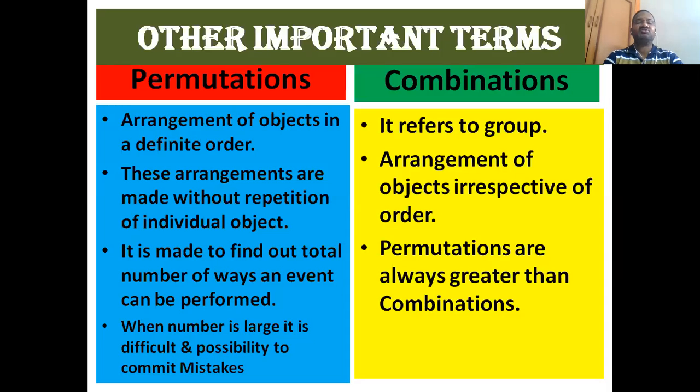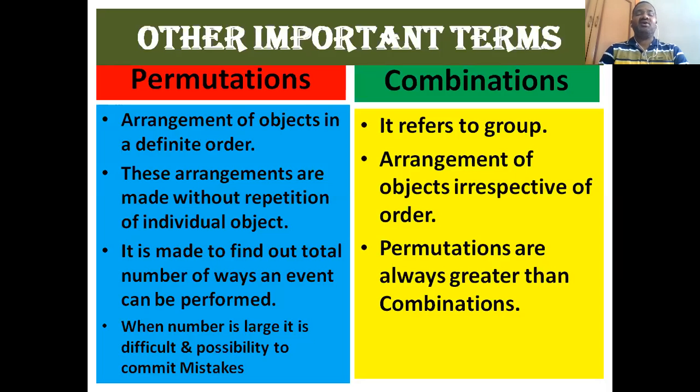When the number is large, it is difficult and there is a possibility of committing mistakes also. So in permutations, when you want to make an arrangement, when you want to make an order, what happens? If the total number of items is small, the arrangement will be made very easily. The objects can be arranged very easily.